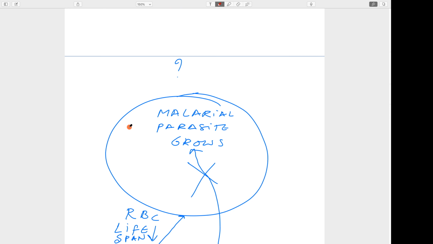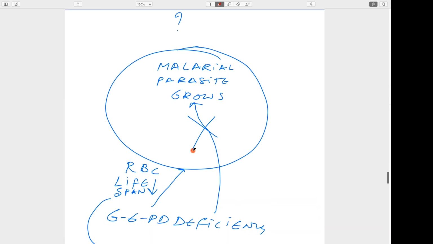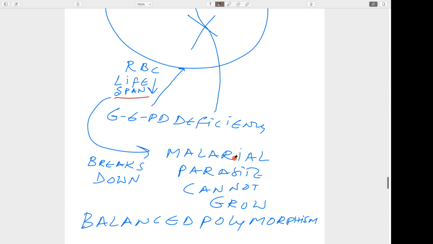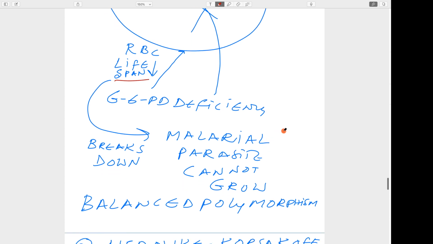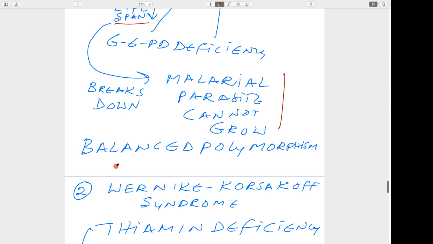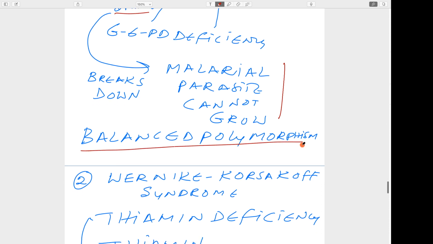This can be explained in the RBC. The malarial parasite completes its life cycle in the RBC, and in G6PD deficiency, RBC lifespan decreases. The RBC breaks down, so the malarial parasite cannot complete its life cycle and cannot grow. So in a malarial endemic region, because of these genes, they provide some protection against malaria. That we can say is a balanced polymorphism.